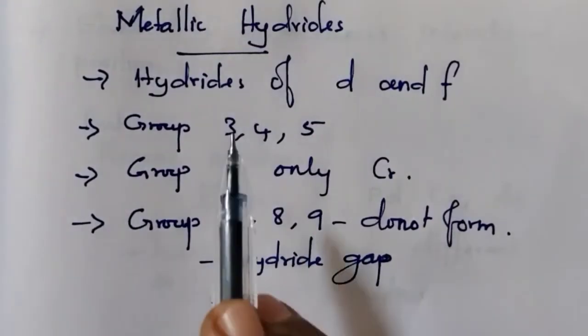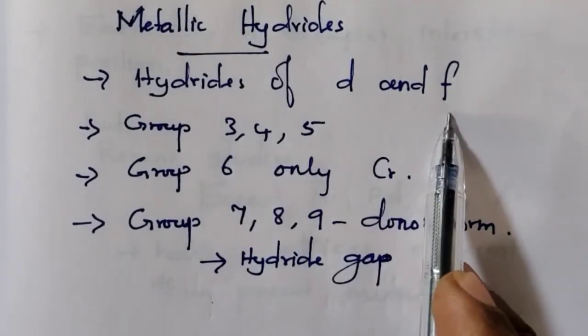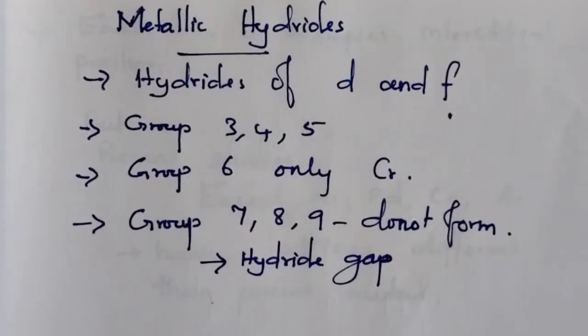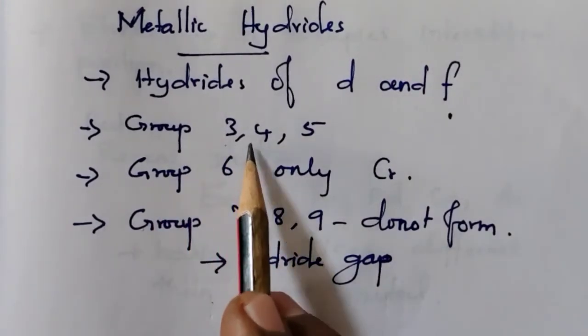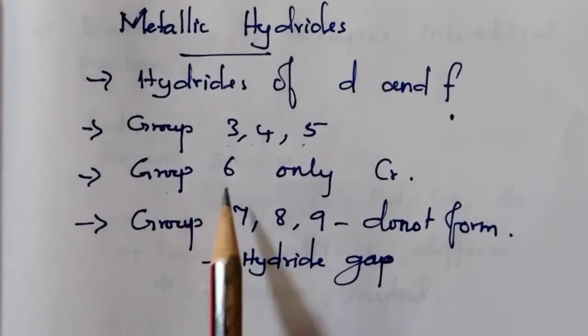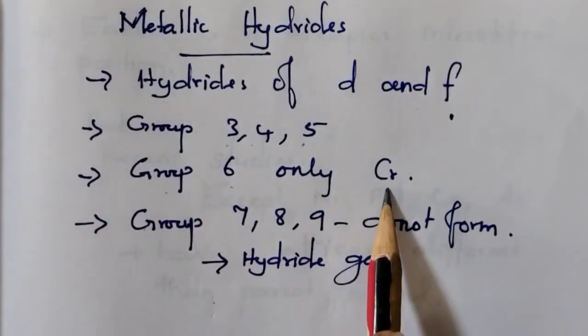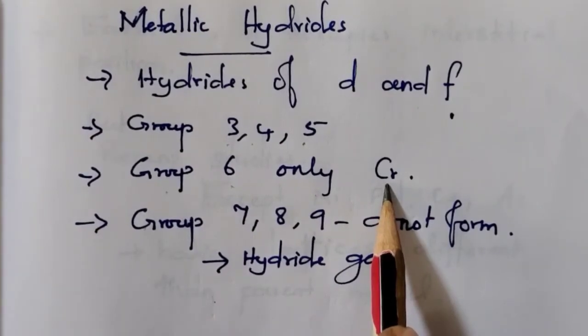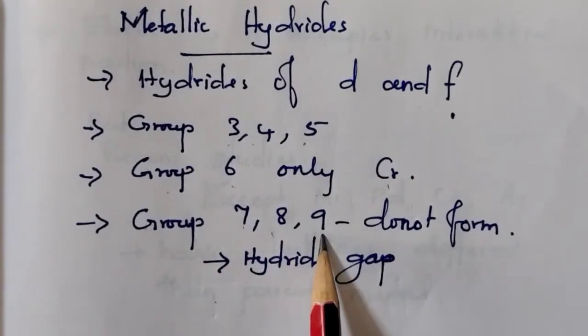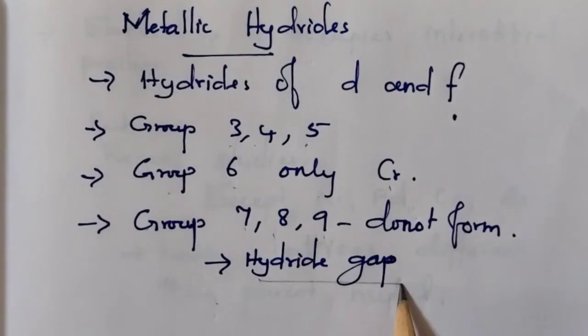Metallic hydrides. Hydrides of d and f block elements are called metallic hydrides. Usually, the elements of groups 3, 4, 5 commonly form hydrides. All the elements are forming hydrides, but in group 6, only chromium alone forms a hydride. The rest of them do not react with hydrogen. In the case of elements of groups 7, 8 and 9, they do not form hydrides.